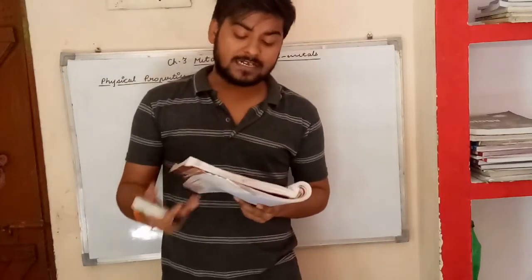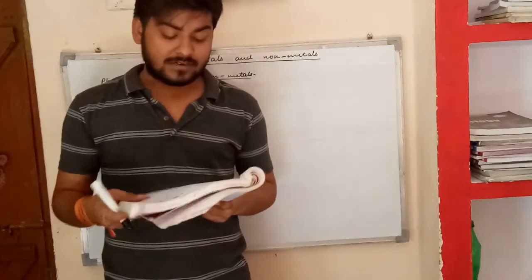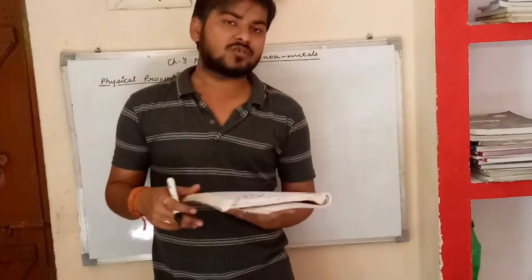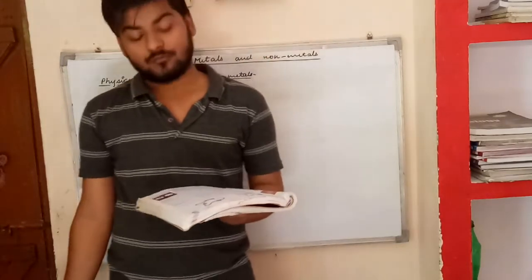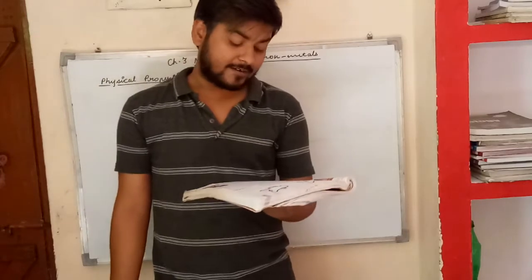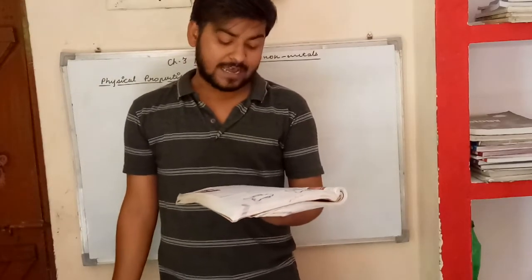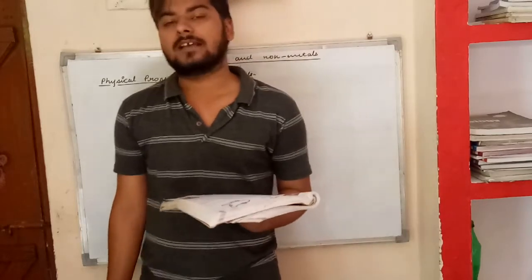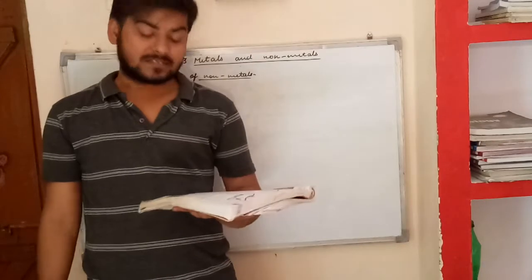Fourth, non-metals are generally soft. Fifth, non-metals are not strong. Non-metals may be solid, liquid or gas at room temperature. Non-metals have comparatively low melting points and boiling points also. And non-metals have low densities, that is, non-metals are light substances.